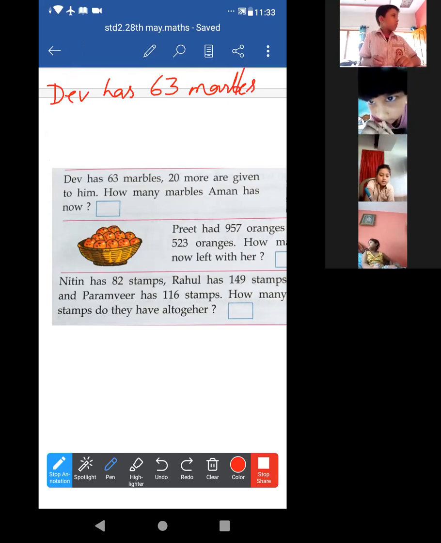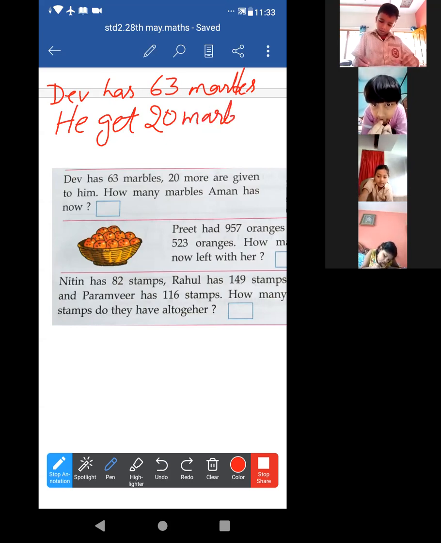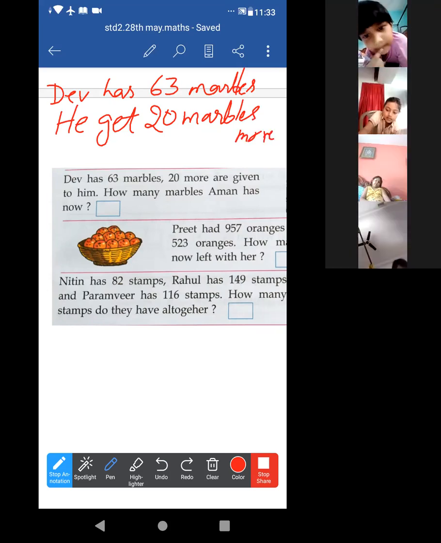He gets 20 marbles more. The last word written over there is more. Understood? It is more.